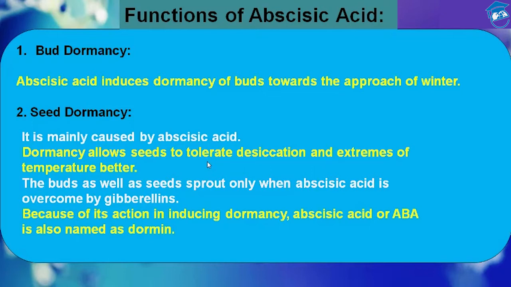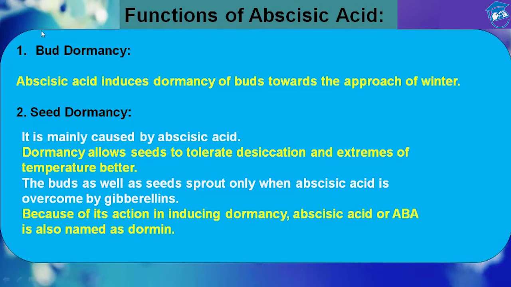Abscisic acid has been found to function in the closing of these stomata during times when the plant does not require as much carbon dioxide or during times of drought, when the plant cannot afford to lose much water to transpiration. So that was about the closure of the stomata, which I have already taught you.